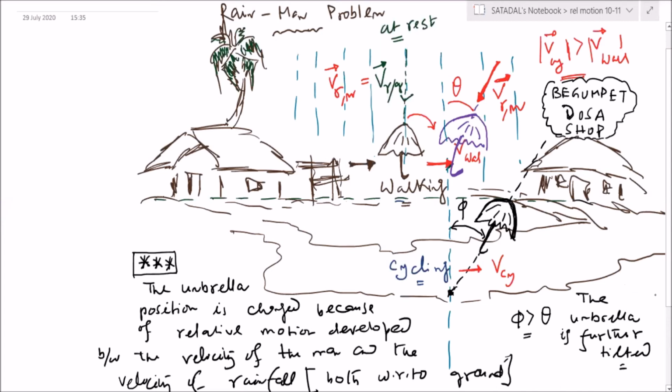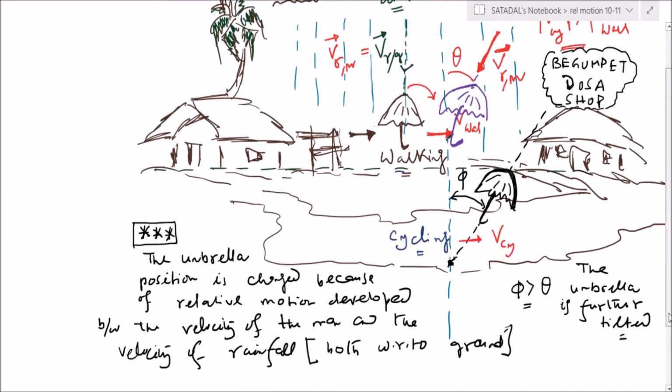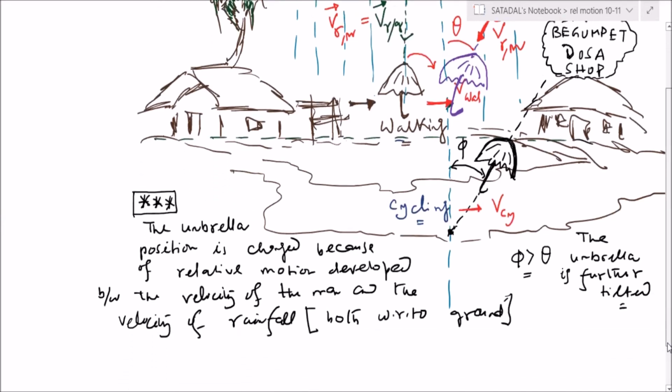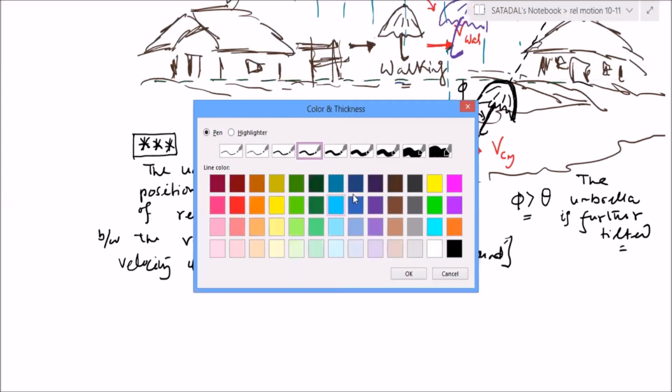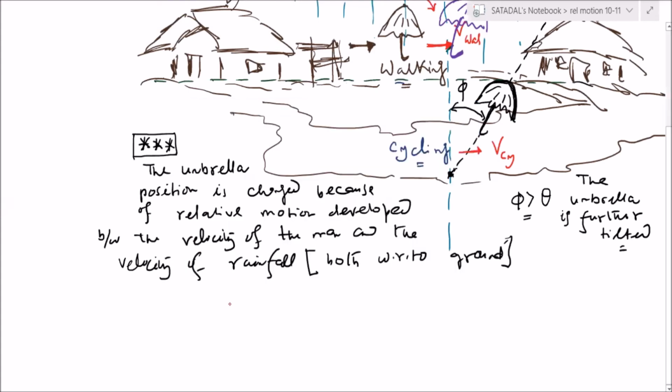Right? Okay. Fine. So now let us come to the maths part. I can write velocity of the rainfall with respect to ground is equal to velocity of the rainfall as appearing to the man plus velocity of man with respect to ground.